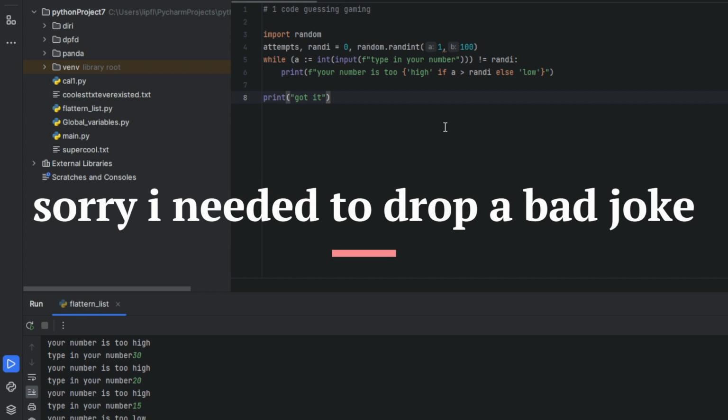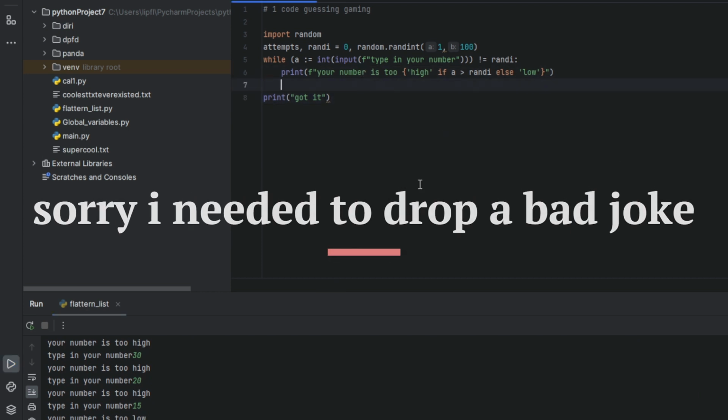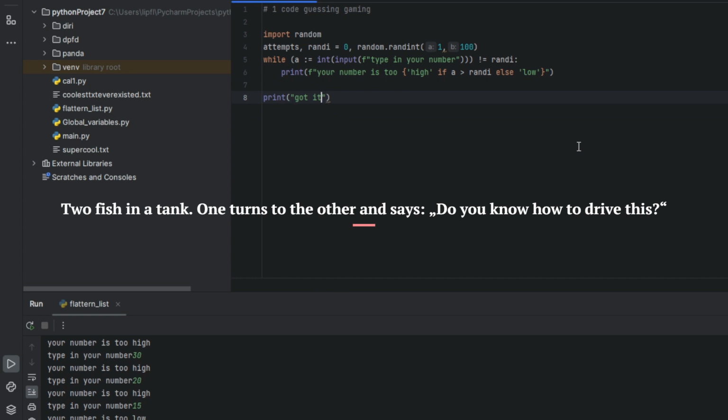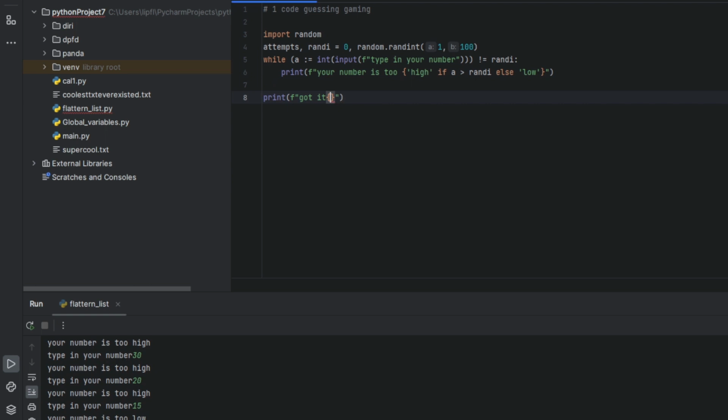That's pretty simple. You can add your attempts, like it got it with attempts, and your number is too low. You used attempts. We use again the walrus operator because we are using it for equals.